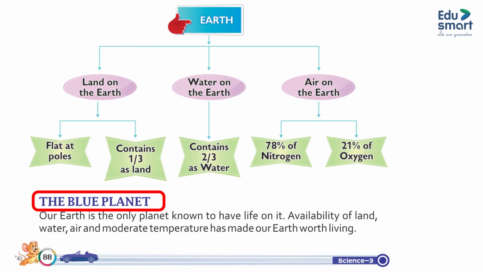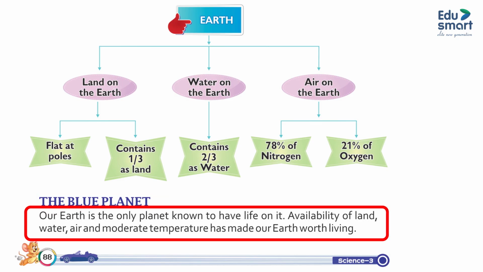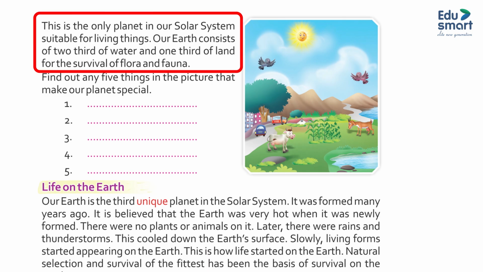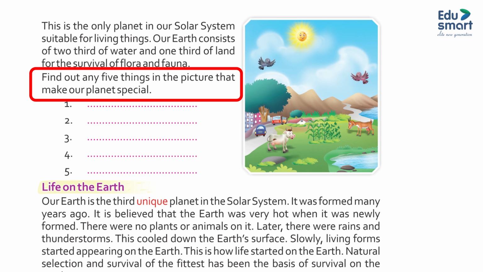The blue planet. Our Earth is the only planet known to have life on it. Availability of land, water, air and moderate temperature has made our Earth worth living. This is the only planet in our solar system suitable for living things. Our Earth consists of 2/3 of water and 1/3 of land for the survival of flora and fauna. Find out any 5 things in the picture that make our planet special.